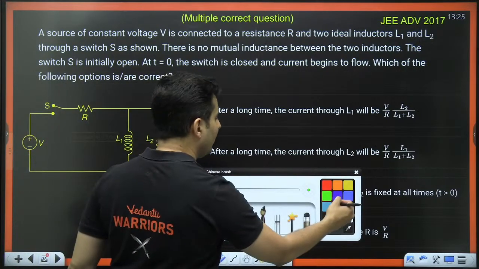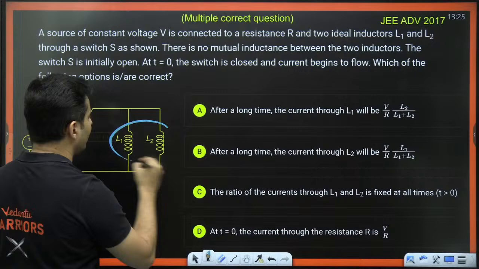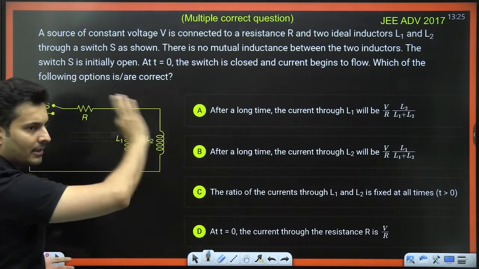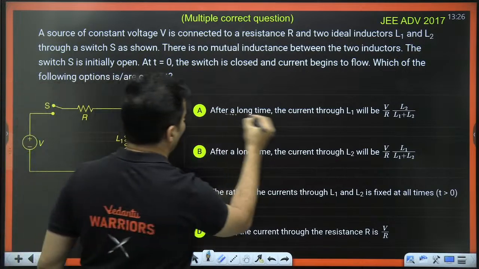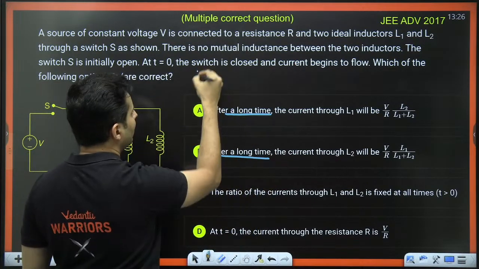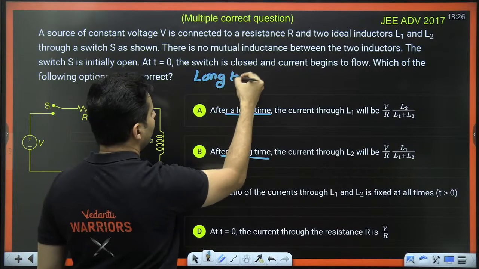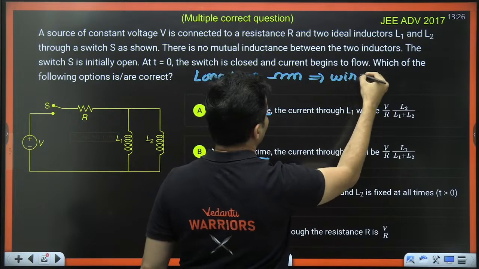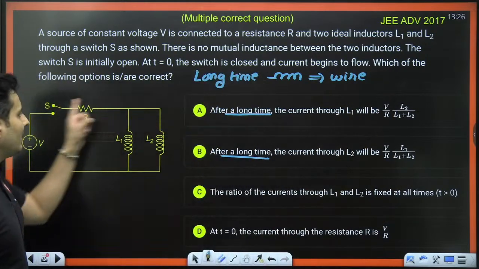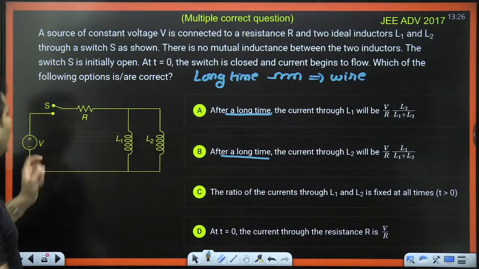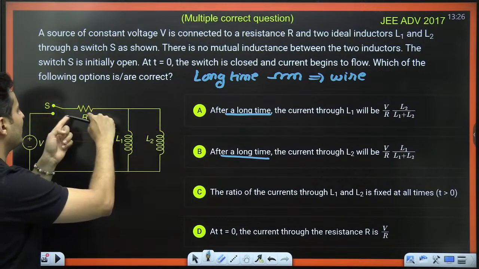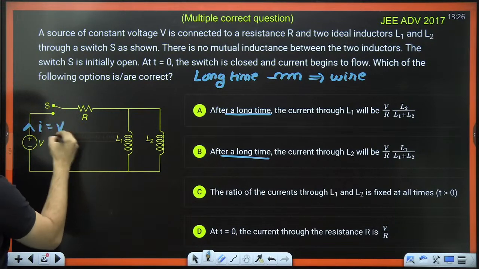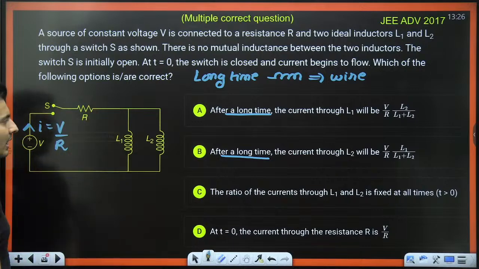See, you can treat both these inductors as one single inductor, and there will be some current flowing in the circuit, right? And after a long time, what happens to the inductor? The inductor behaves just like a wire. So if it behaves just like a wire, forget this part. There is only one voltage, one switch, one resistance, and just wires. So the current in the circuit will simply be V by R.